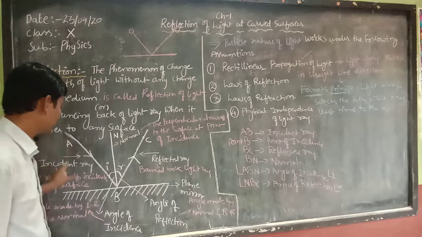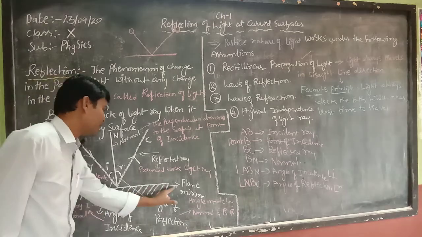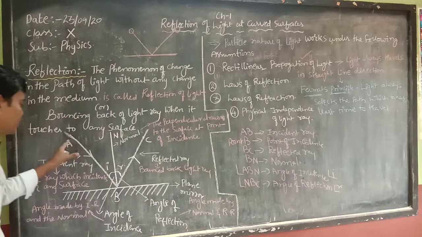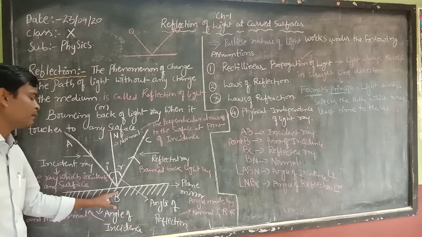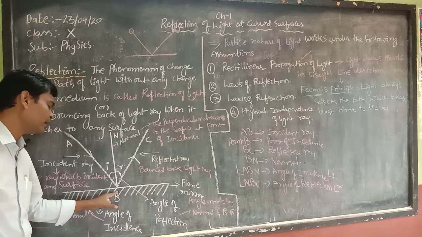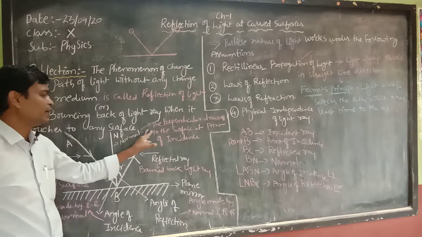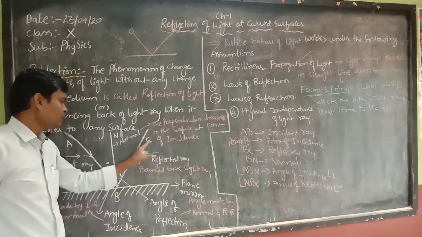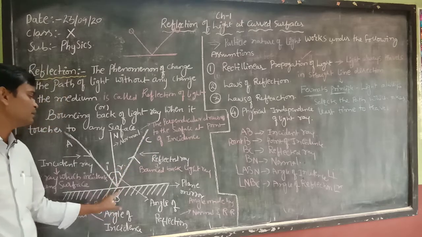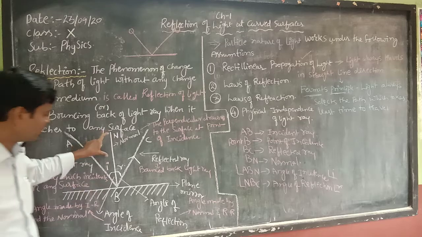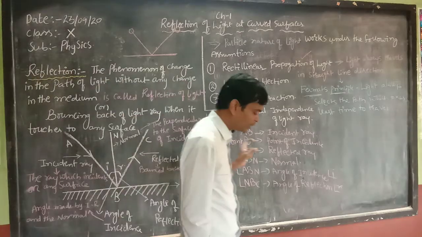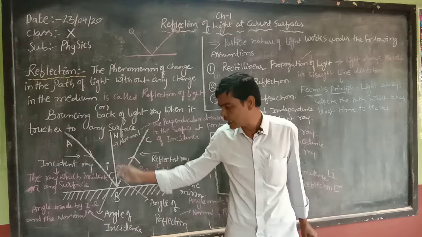Now, once again we will see that this is a plane mirror. On the plane mirror we are taking AB as the incident ray. When AB strikes the plane mirror at the point of incidence B, it bounces back in the direction BC. This BC is the reflected ray, and the perpendicular BN, which we have drawn at the point of incidence, is called a normal.